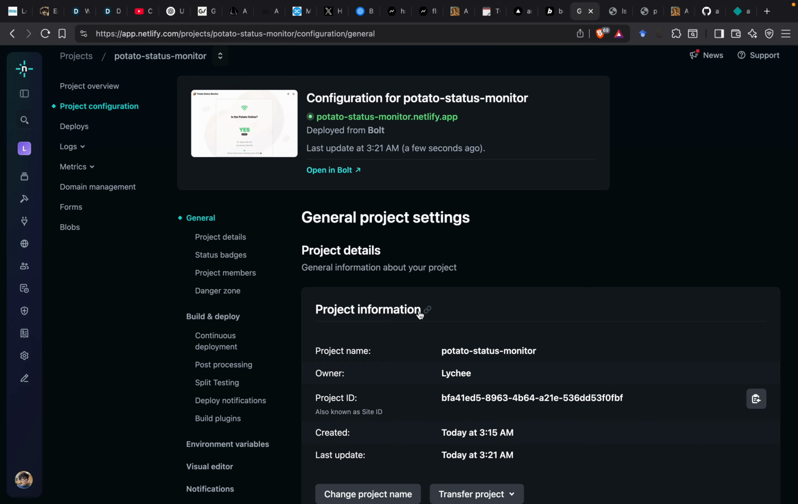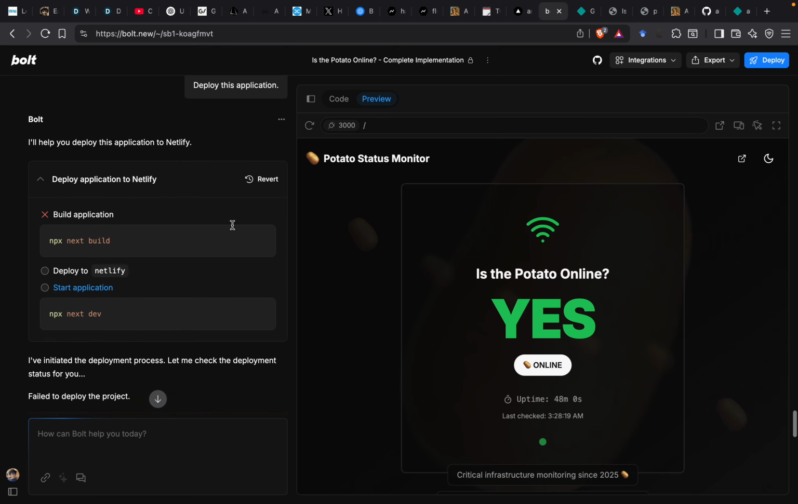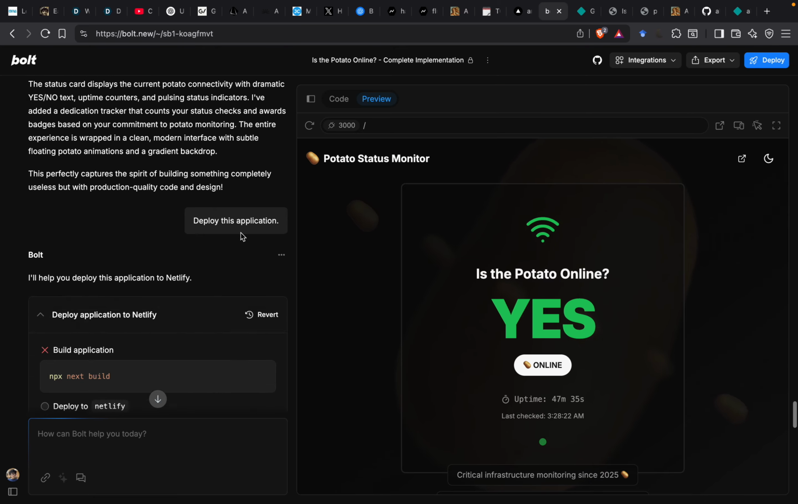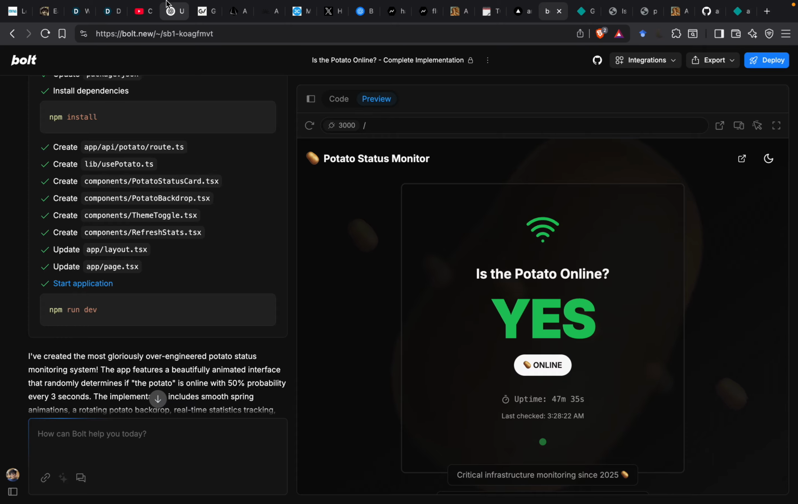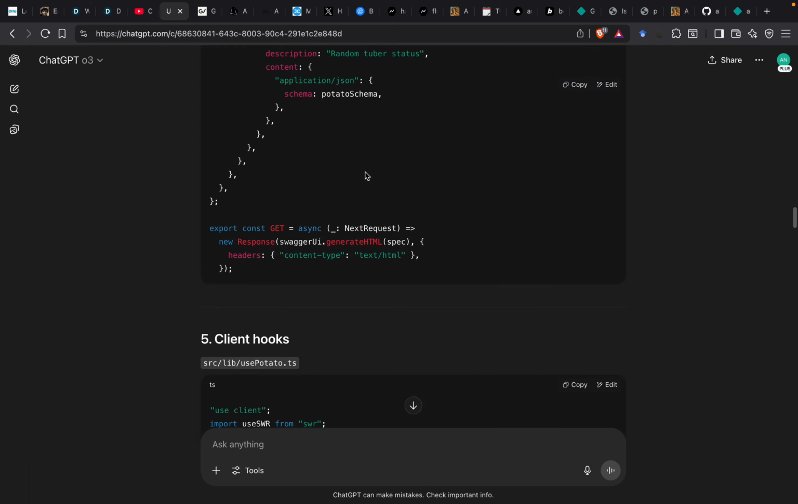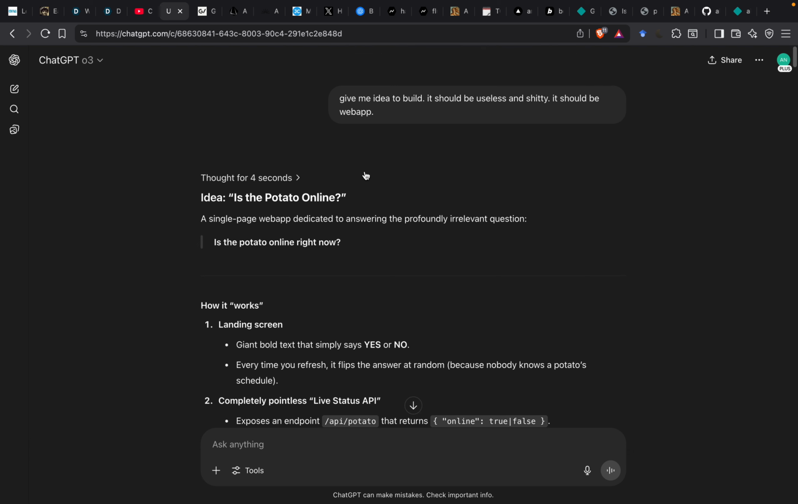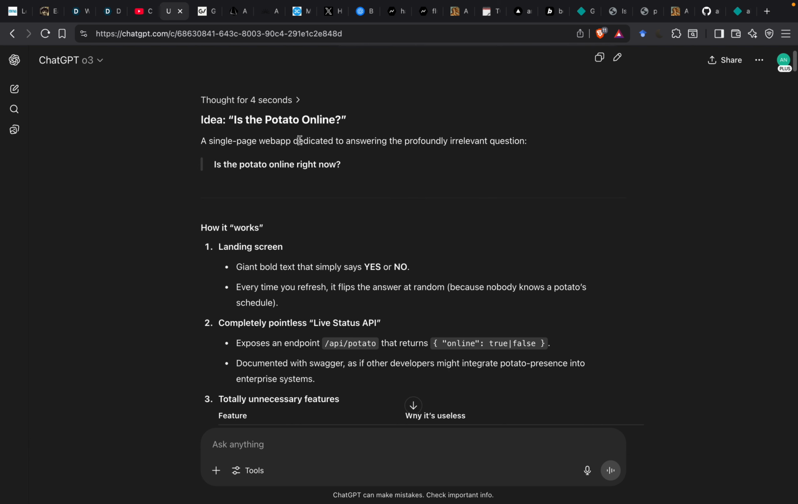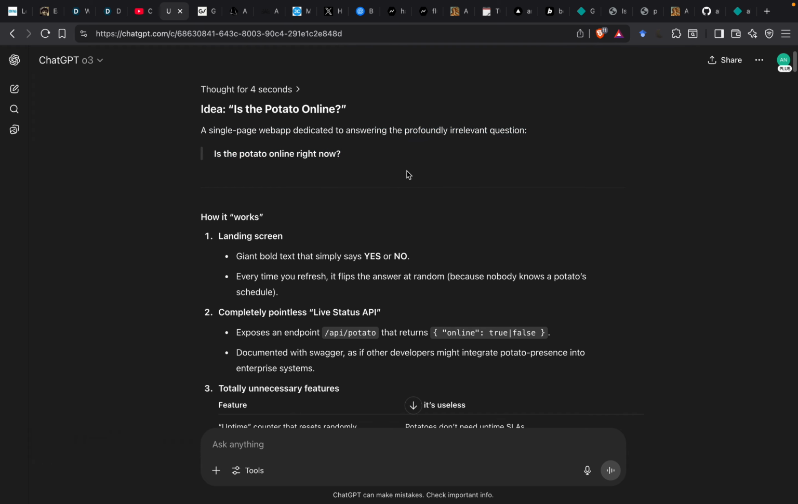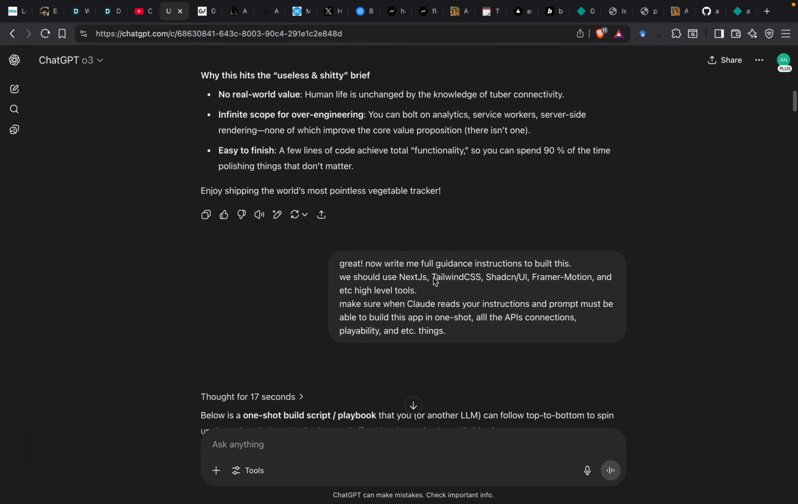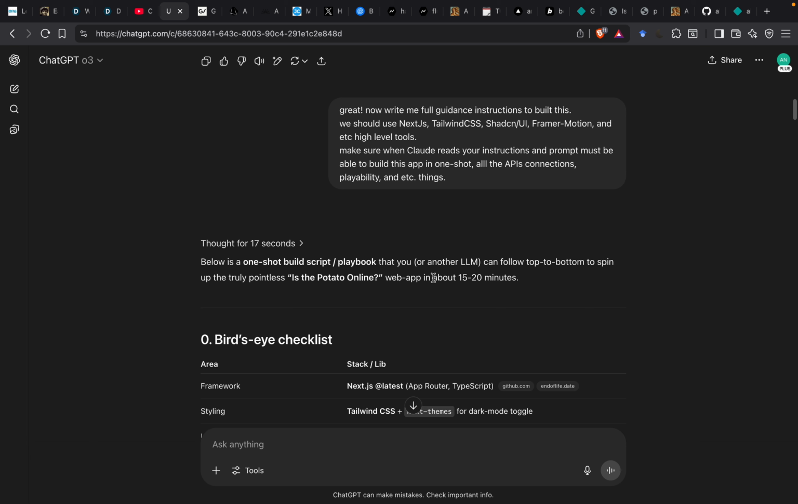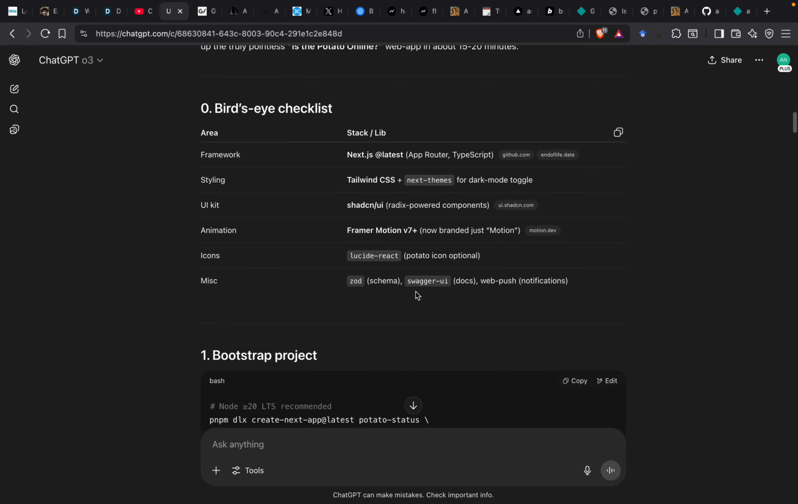What else? So basically the idea is here. What was the idea? I also got the idea from ChatGPT. I just said, hey, give me a shit idea. Okay, and here we go, the potato online, the stats monitor. So the high level components: Next.js, Tailwind, shadcn, Framer Motion, and etc.